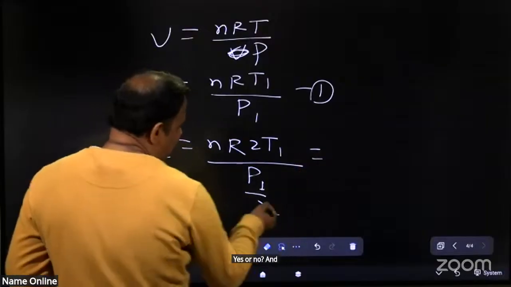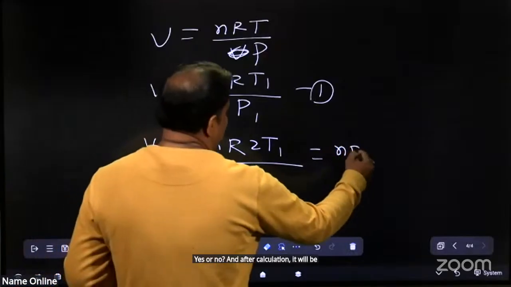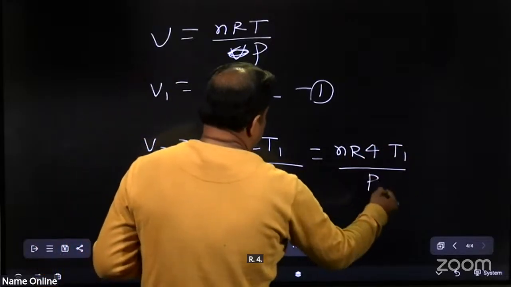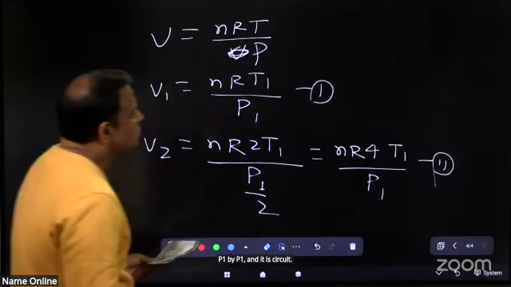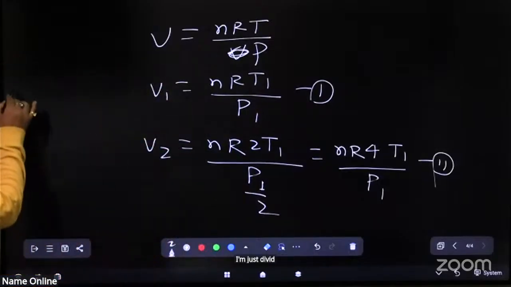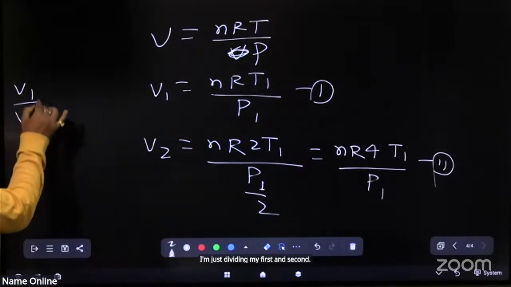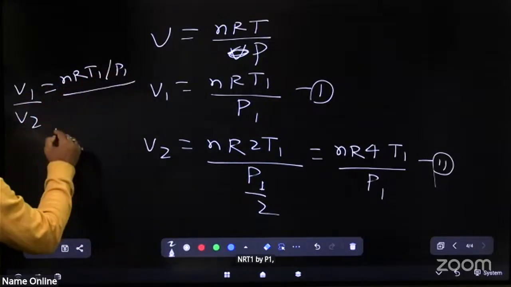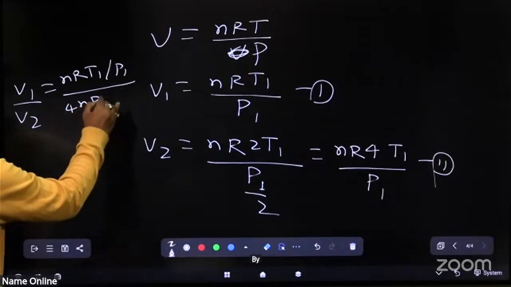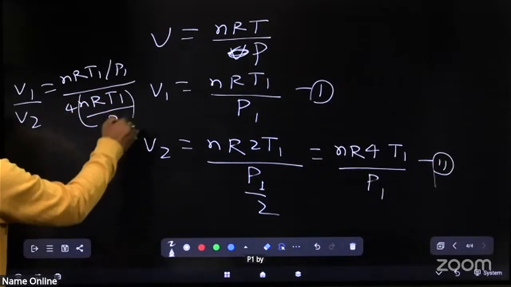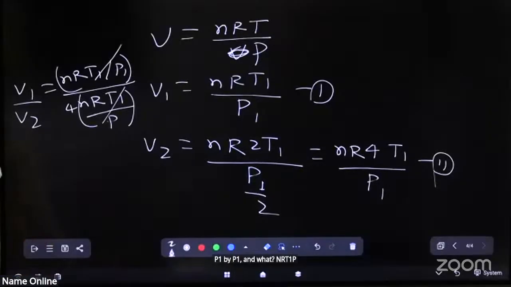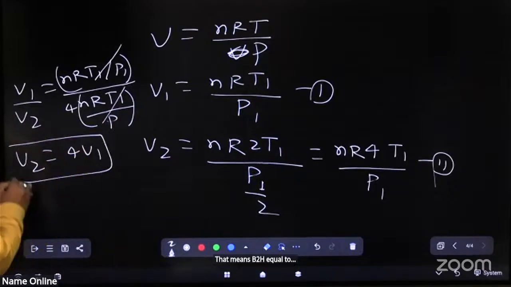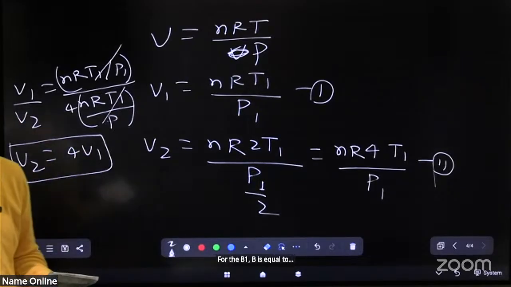And after calculation, it will be nR 4 T1 by P1, and it is second. After dividing first by second, V1 by V2 is equal to nR T1 by P1 divided by 4 into nR T1 by P1, and nR T1 by P1 cancel. That means V2 is equal to 4 V1.